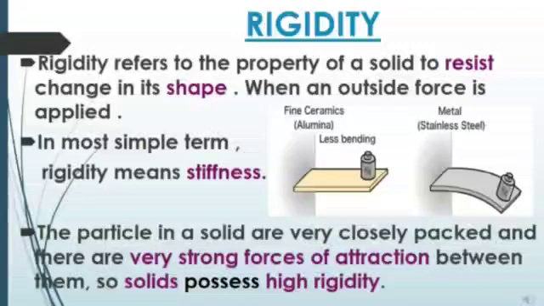The particles in a solid are very closely packed and there are very strong forces of attraction between them. So solids possess high rigidity, as solids have large or strong molecular forces of attraction, which help solids to possess high rigidity. That is why they cannot easily change their shape. So this property is called rigidity.